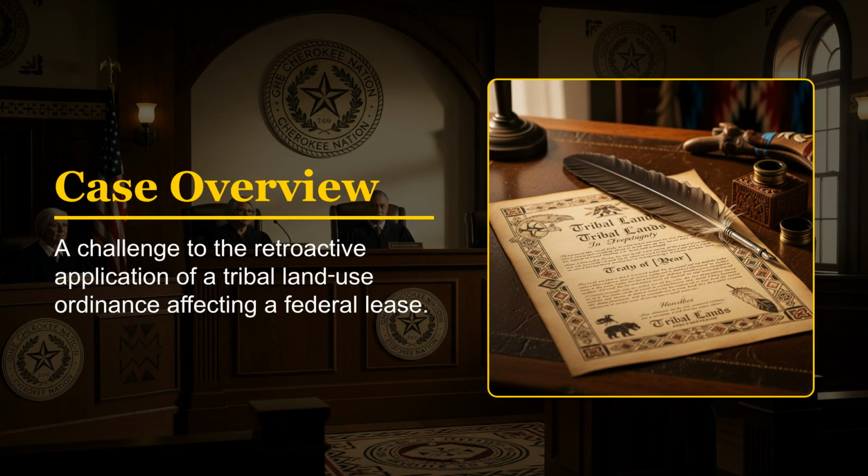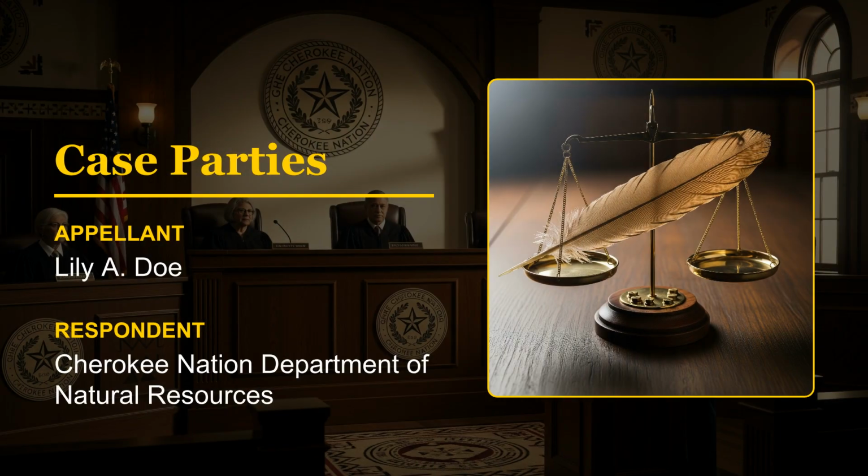This case involves a challenge to the retroactive application of a tribal land use ordinance, which affects an existing federal lease. The case parties are the appellant, Lily A. Doe, and the respondent, the Cherokee Nation Department of Natural Resources.